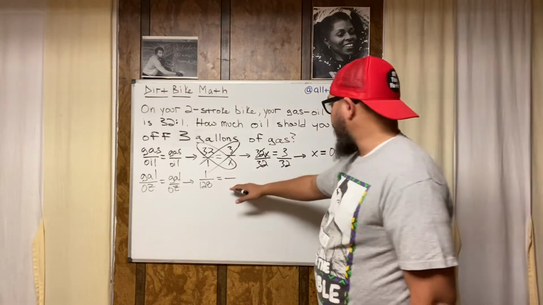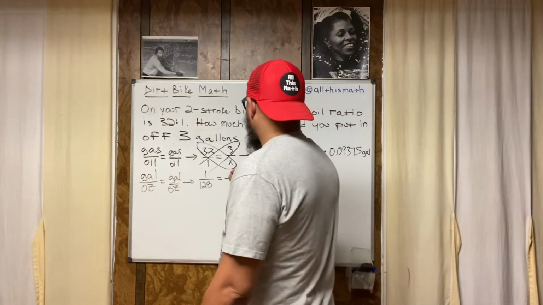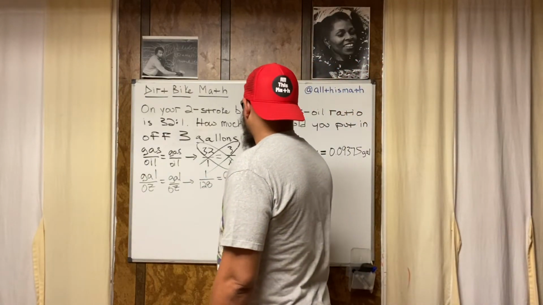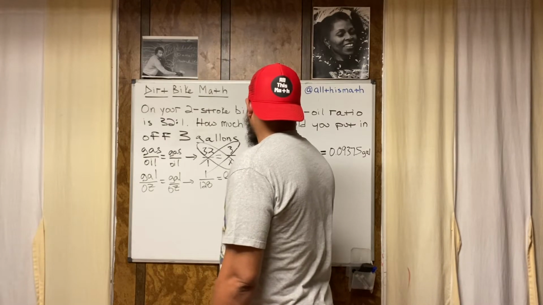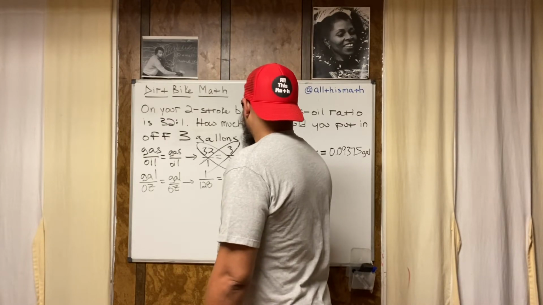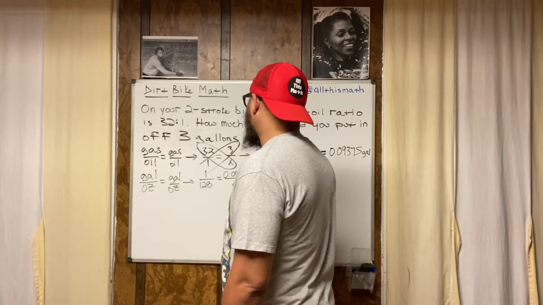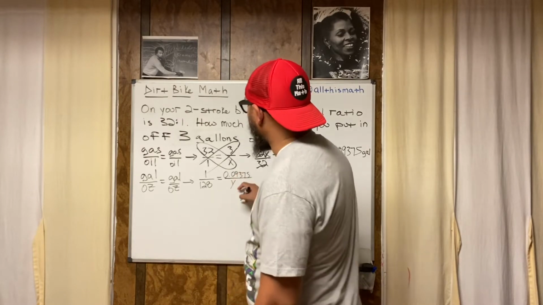So I'm going to set up another fraction, right? My gallons go on top. So this decimal goes on top, 0.09375 over x. Now I'm not going to use x because I already used x. I'm using a different variable. I'm going to use y.